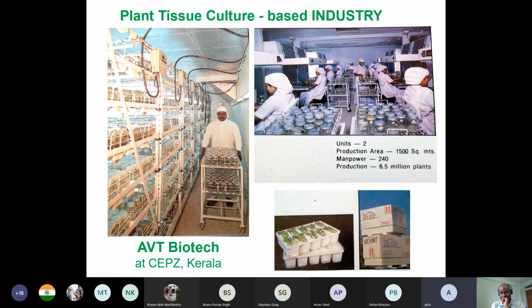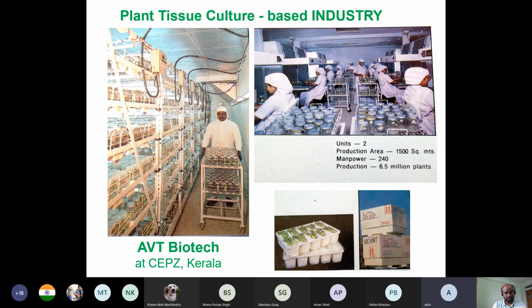Once it reaches the Netherlands, the big nurseries pick up the packet and harden the plants in their environment. In that way, the demand for several million plants per year can be fulfilled.